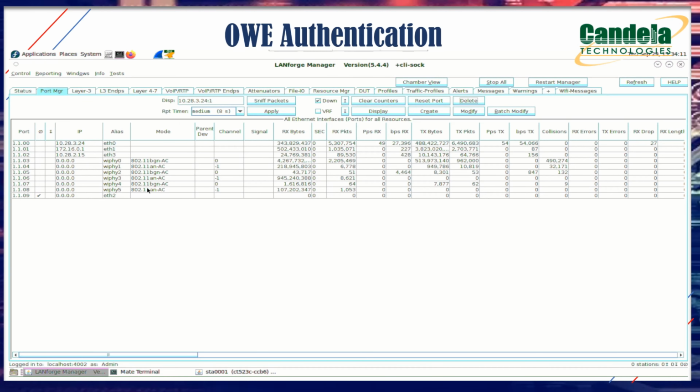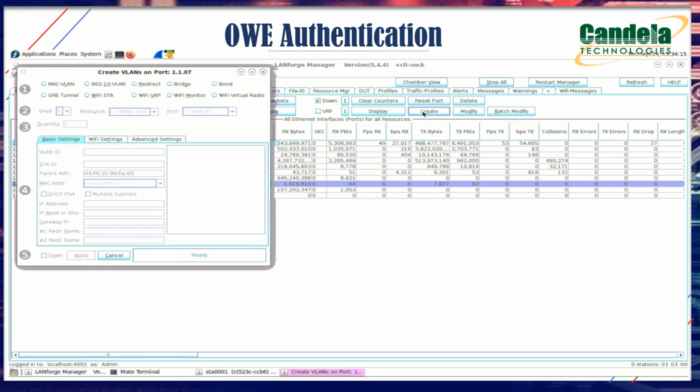Now let's come back to the LANforge manager. Select any one of the radios and create a station. Here I will show how to create a station. Click on Create, then click on Wi-Fi station. Give any random ID as the station ID. Now click on DHCP. Here I am enabling DHCP so that the station will get an IP once it gets associated with the AP.